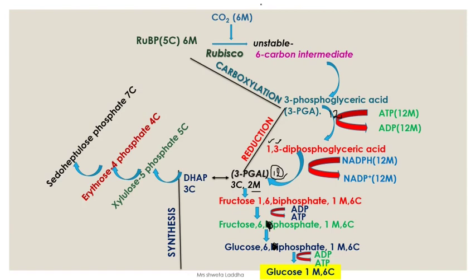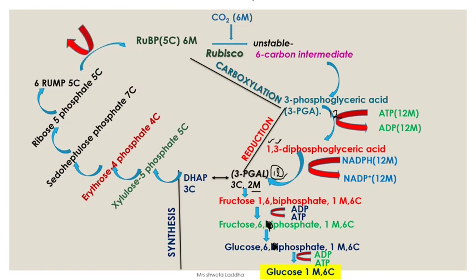4-carbon, how many will be formed? 4 sevens, 7 molecules are formed. Here again sedoheptulose, which is a 7-carbon compound, again 4 molecules are formed. The sedoheptulose phosphate is then converted into ribose 5-phosphate, which is again a 5-carbon compound. Ribose 5-phosphate is then converted into ribulose monophosphate. Now from here, very important, listen carefully, 6 molecules of ribulose monophosphate are formed, which are 5-carbon compounds, and then it is converted into RuBP.